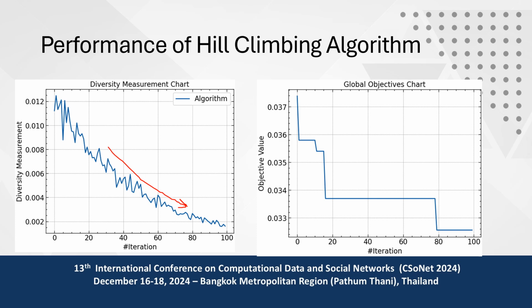It keeps on decreasing, and this is the global objective chart. We use a loss value, so loss decreases means that the value is eventually fixed. These are the points where a new global objective value is calculated. At this point this value is the lowest, then the second lowest, and the third lowest keeps on decreasing. Now another new value is selected. Up to this point this value is minimum, then after this another value is selected, and this is the final global objective value that is finally given by the hill climbing algorithm.